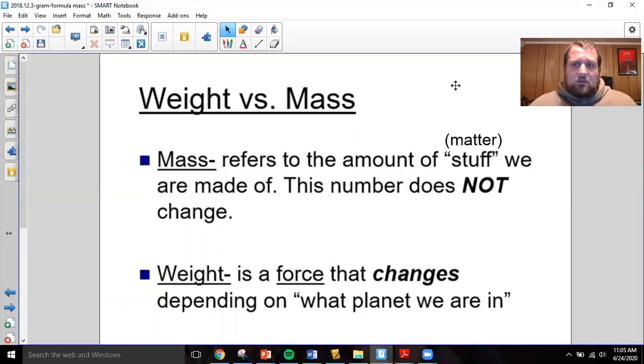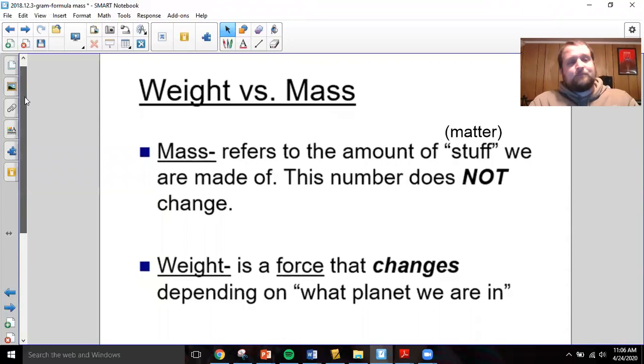So if you have a mass of 100 kilograms, that's going to stay the same no matter where you are. What will change is your weight, which is the force that you feel due to gravity. Weight is a force that changes depending on what planet you are on, quote unquote. Because weight is the force you feel when all the mass that you're made out of is accelerated due to gravity. And that can change depending on how strong the gravity is. How much does gravity make you accelerate?